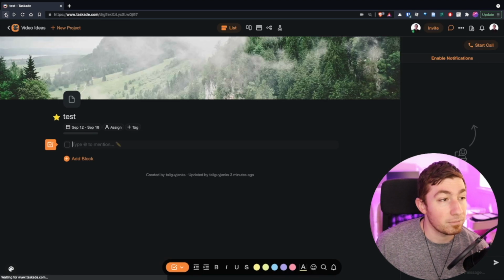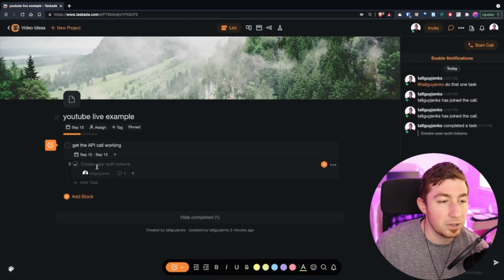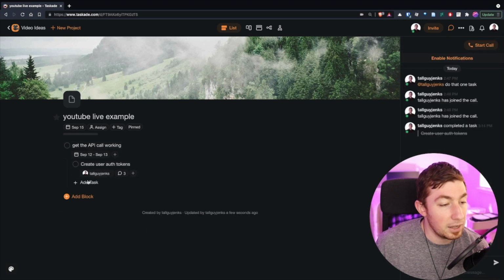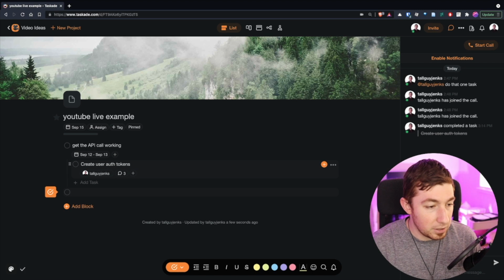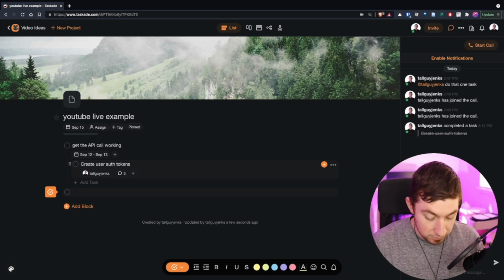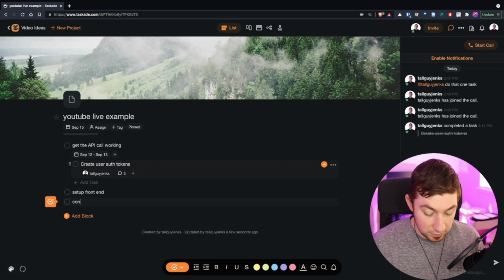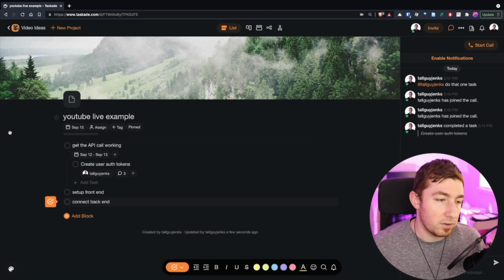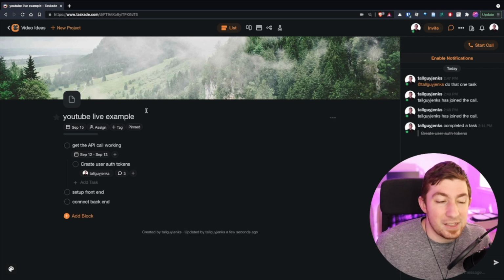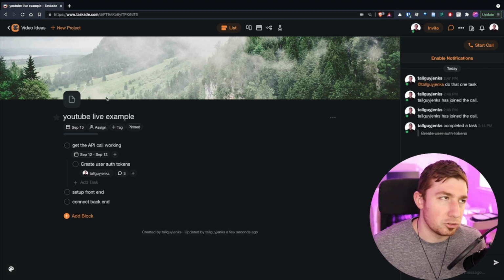But what I could do is say that inside of this test project here, actually, let's go to the other one, the live example. So let's say that we have these two tasks, and I'm going to add another one and just say set up front end and connect back end, whatever. And this is something that I want to save as a template. This is going to be my standard project template.